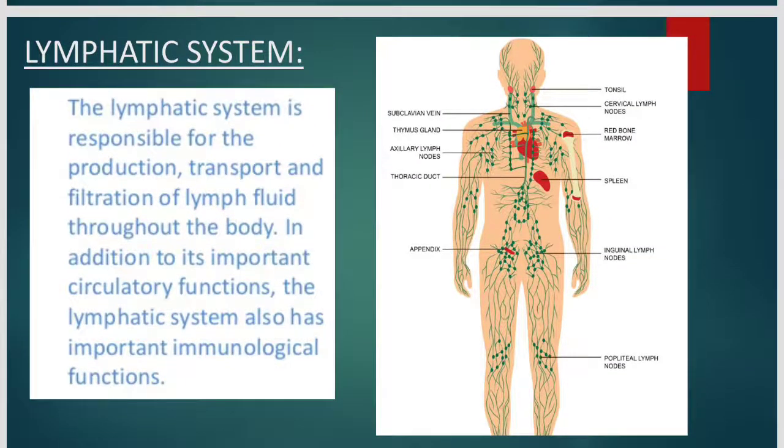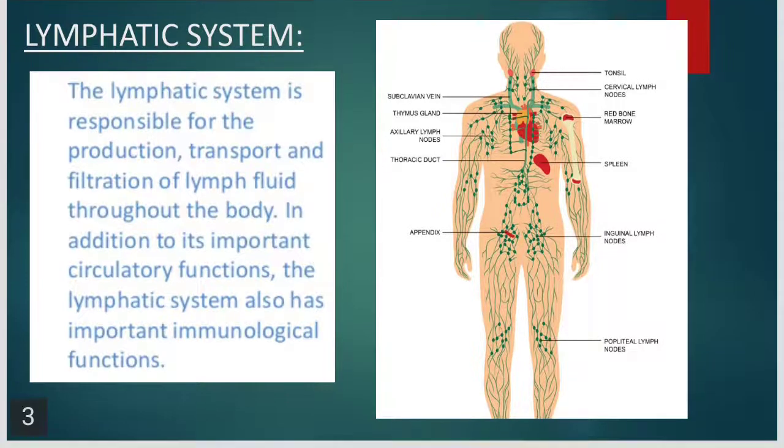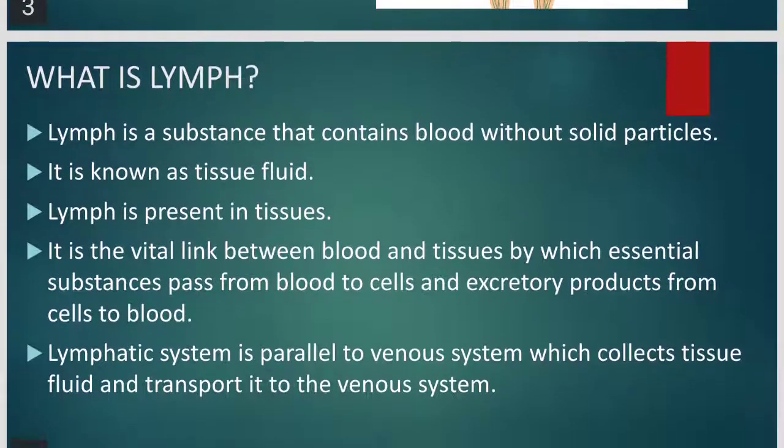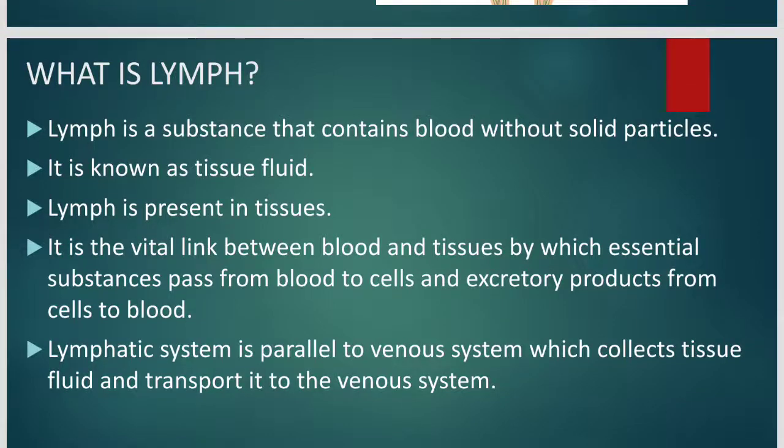What is the lymphatic system? The lymphatic system is responsible for the production, transport and filtration of lymph fluid throughout the body. In addition to its important circulatory functions, the lymphatic system also has important immunological functions. Now, what is lymph? Lymph is similar to blood without the solid particles. It is known as tissue fluid. It is present in tissues.